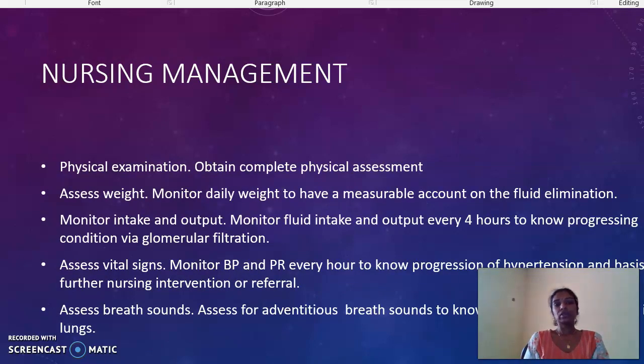Now, we are moving on to the most important part, that is nursing management. In the assessment part, a complete physical examination is to be carried out. Then weight monitoring. Daily weight monitoring should be performed. Then an intake output chart to be made. Every 4 hours, the nurse has to check the intake output chart. Then vital signs, especially BP and pulse rate, to be checked. Then breath sounds to be assessed, and we have to look for any adventitious breath sounds.